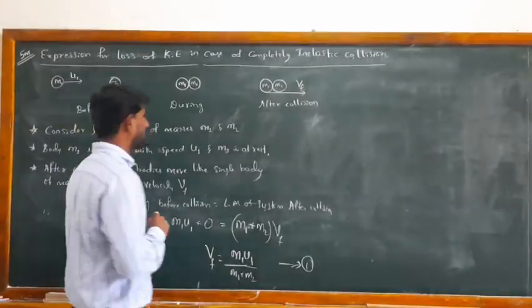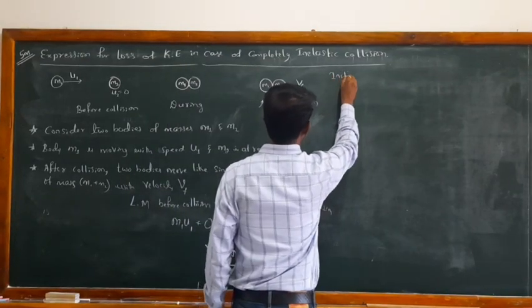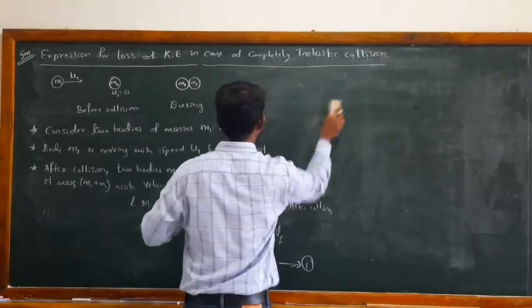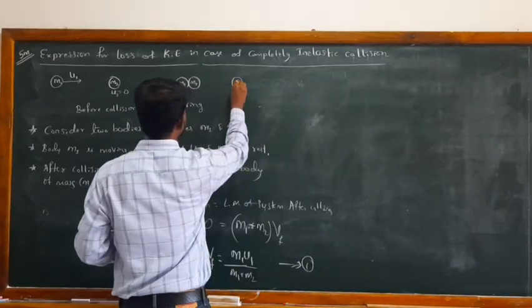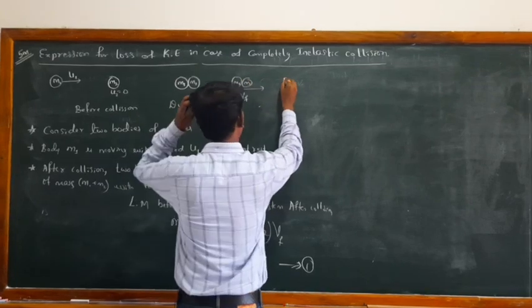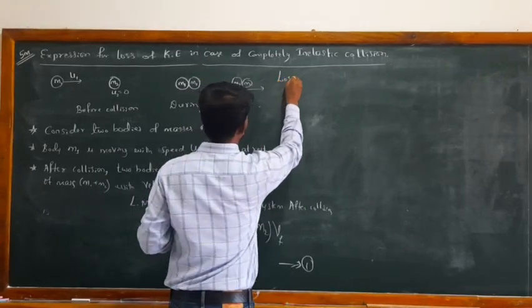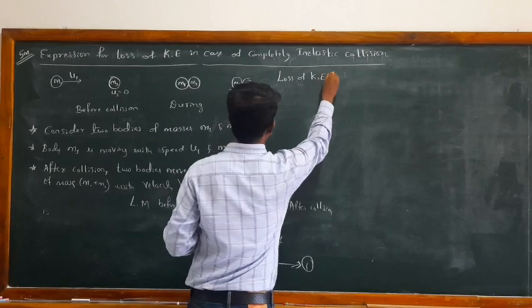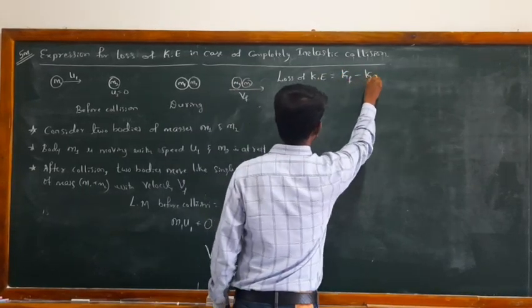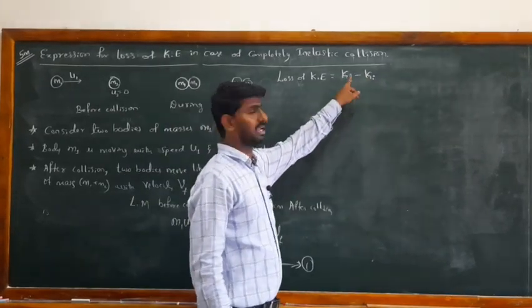Next is the kinetic energy. Both m1 and m2 are moving with the same speed Vf. I want to write the loss of kinetic energy. Is it Kf minus Ki, kinetic energy finally minus kinetic energy initially?